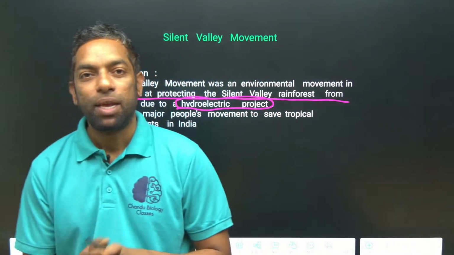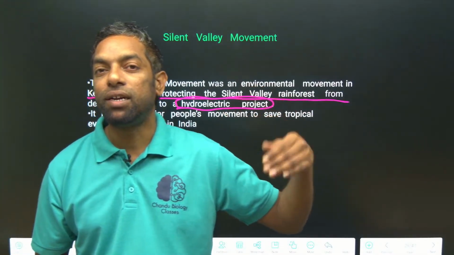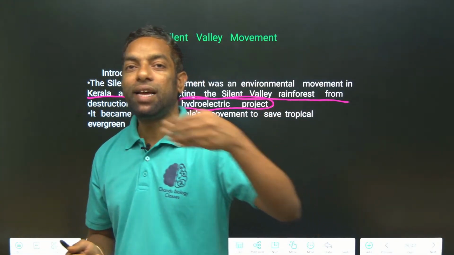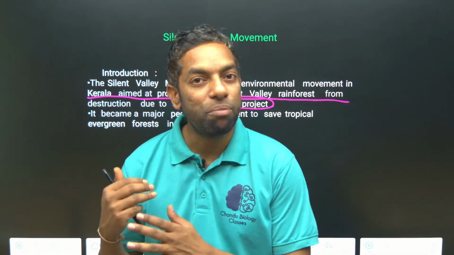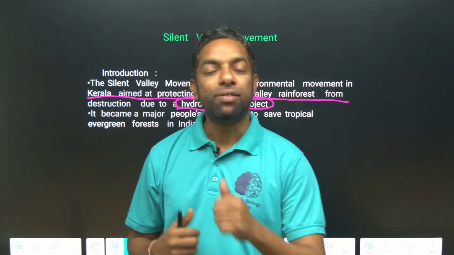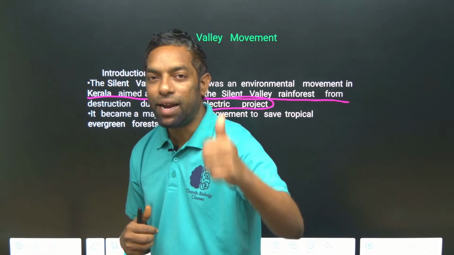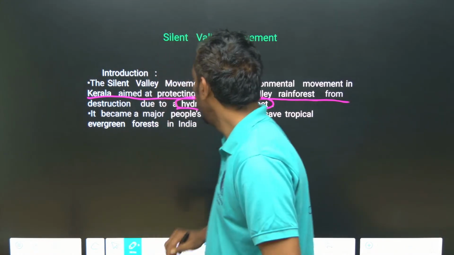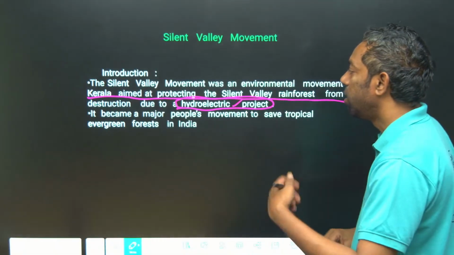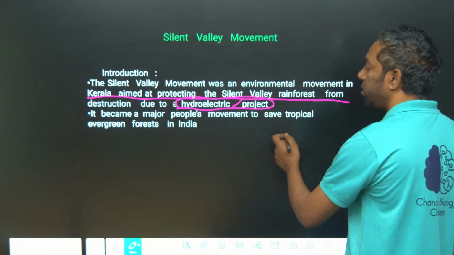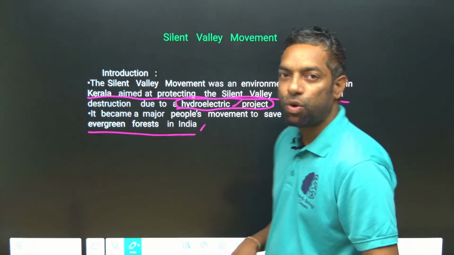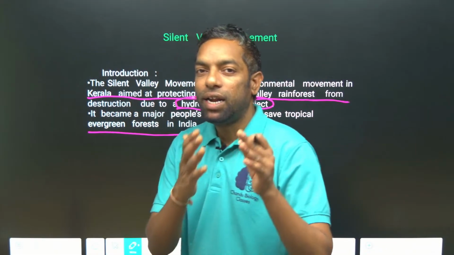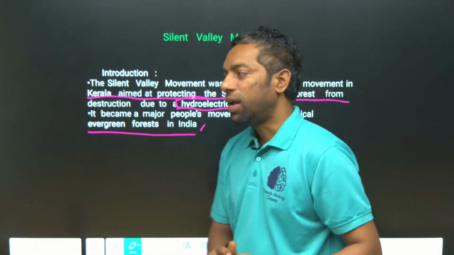In the Chipko movement, construction was going to take place in the Himalayas, with habitation construction. In the Bishnoi movement, trees were to be cut down. And here the Silent Valley Movement arose due to the hydroelectric power project. It is the major people's movement to save the tropical evergreen forest in India. I hope you guys understand.